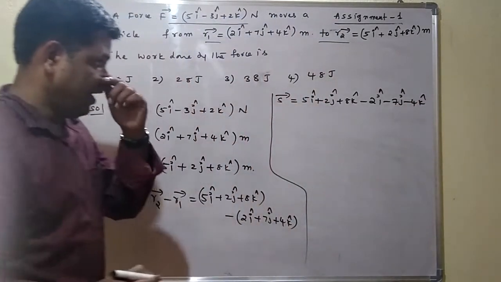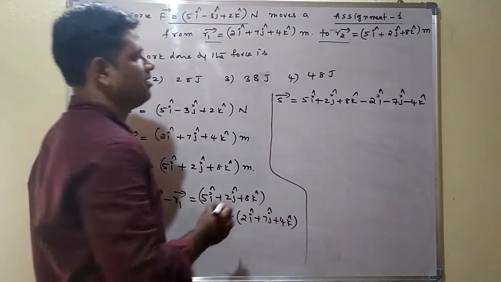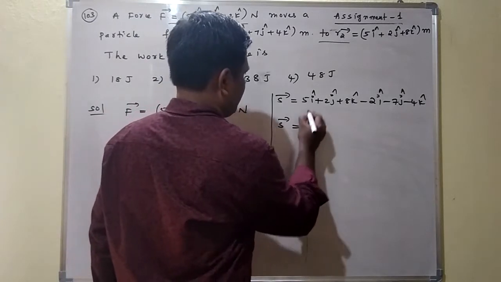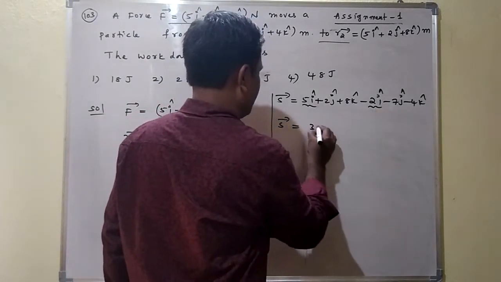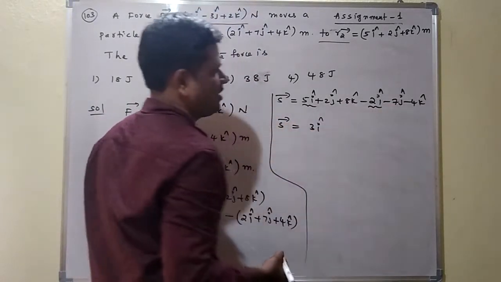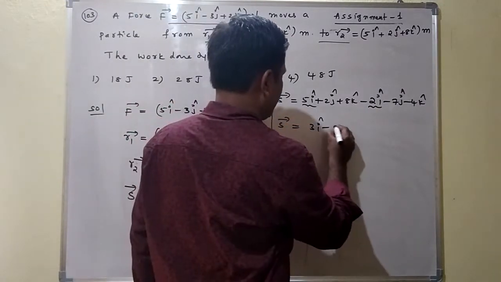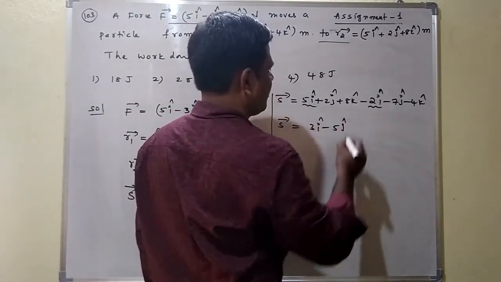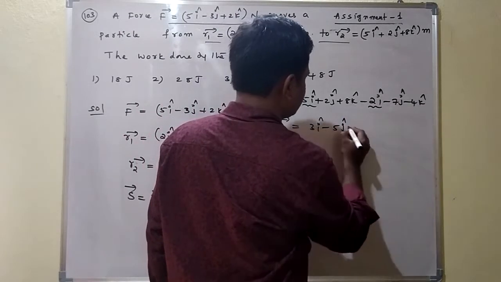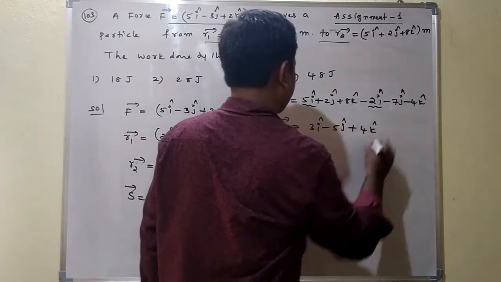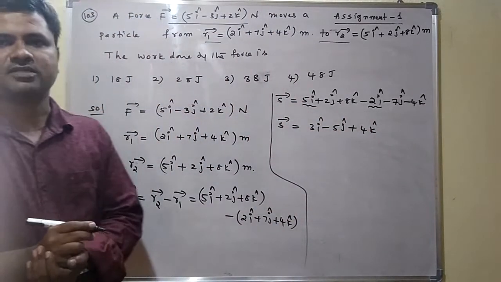Now 5 i cap minus 2 i cap is 3 i cap. Similarly 2 j cap minus 7 j cap is minus 5 j cap. Here 8 minus 4 is 4 k cap. This is what we get as the displacement.